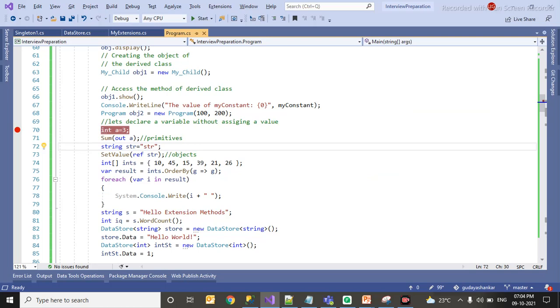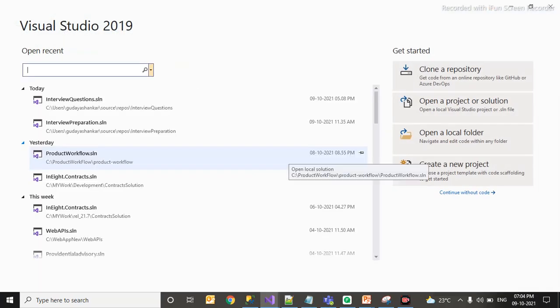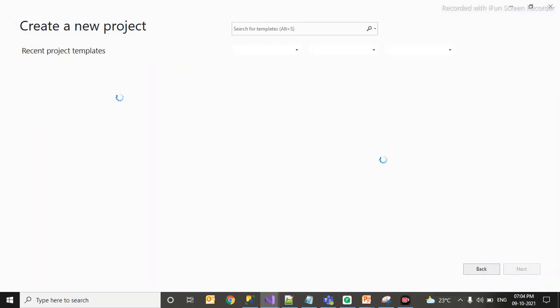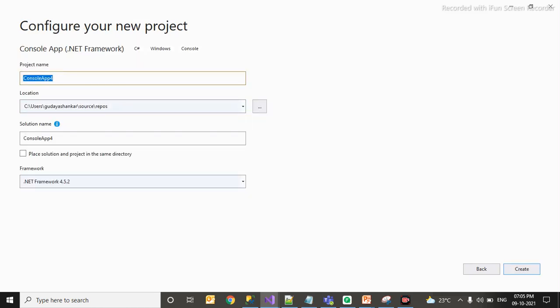So what I am going to do, I will be creating a new console application. Here I will be covering all these things. So let's name this as, I am just selecting console app which is of .NET framework. So we'll name it as interview preparation.